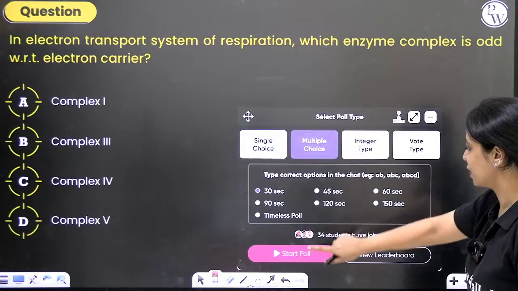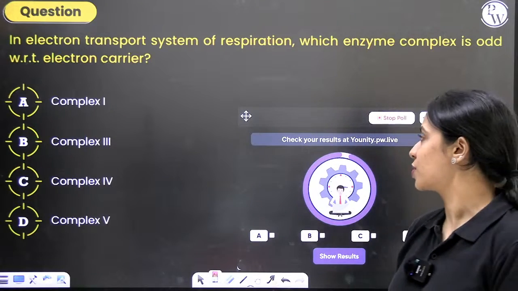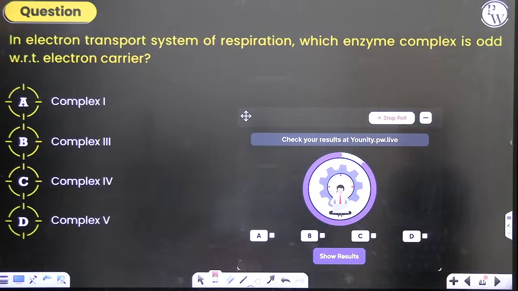Here's our next question. In electron transport system of respiration, which enzyme complex is odd with respect to electron carrier? Naga has answered very quickly. Sujal also. But let's see if it's correct or wrong. Why is it odd? Who can tell me?